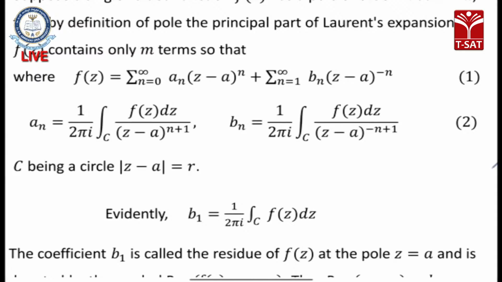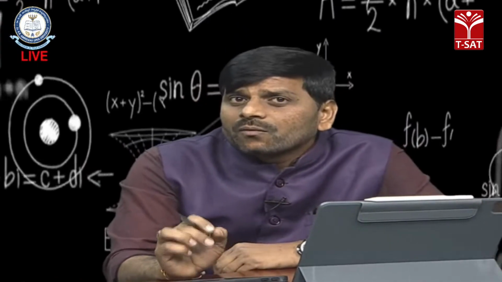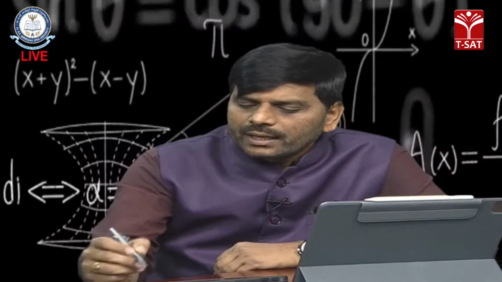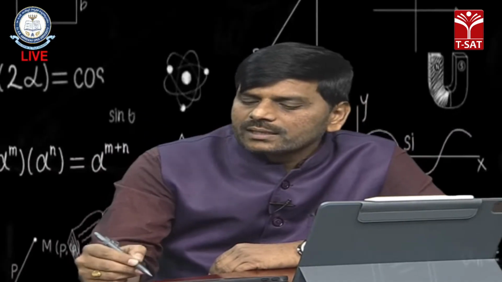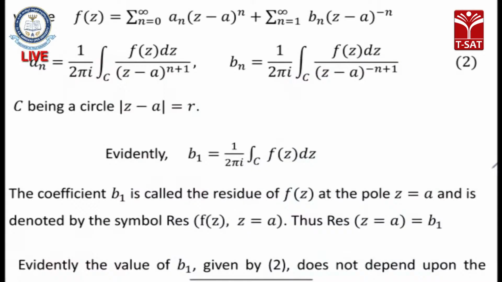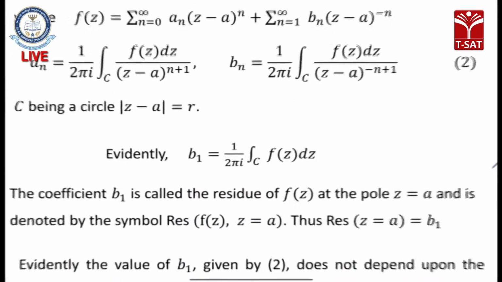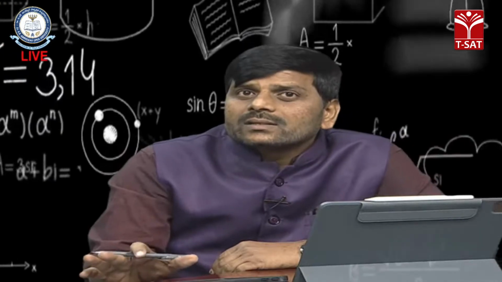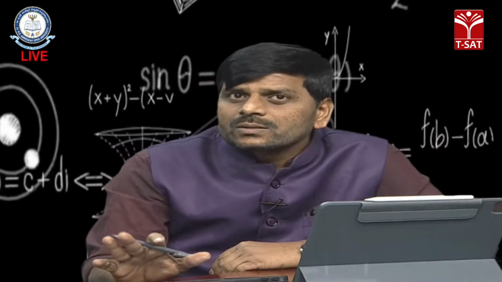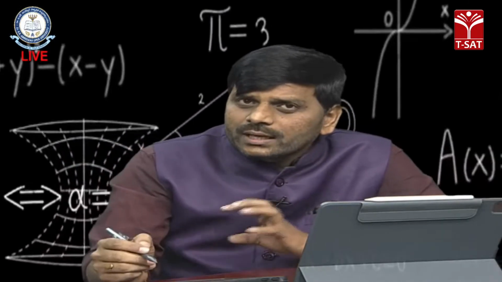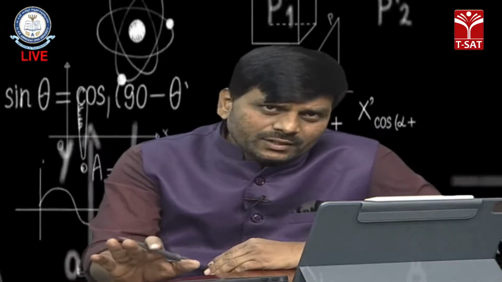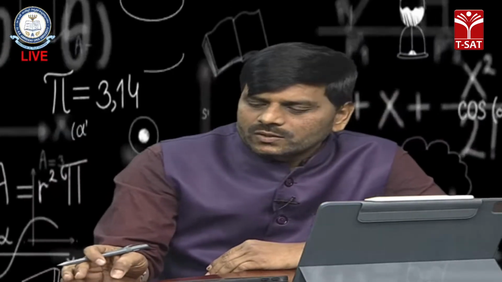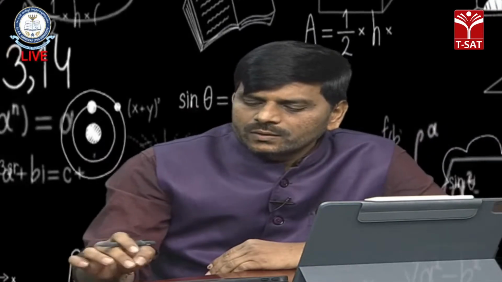Now if we substitute n equals 1 in bn, we get b1 equals 1 by 2 pi i integral over c of f of z. So the coefficient of 1 by z is called the residue at z equals 0 here. The coefficient of 1 by (z minus a) is always the residue at the point z equals a. The residue is denoted by Res at z equals a, or residue of f of z at z equals a.